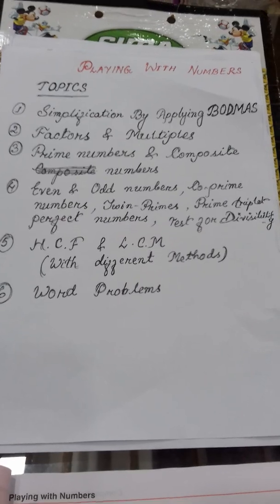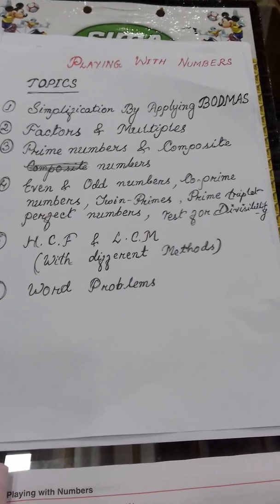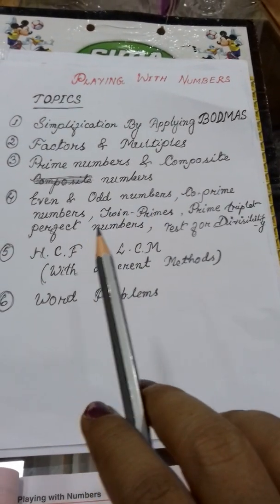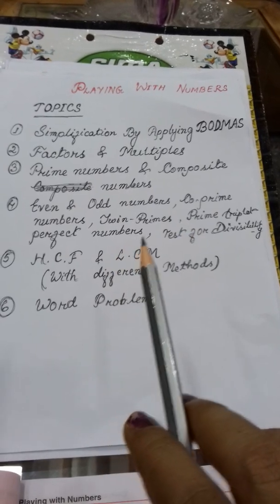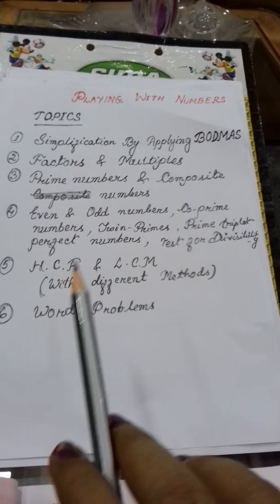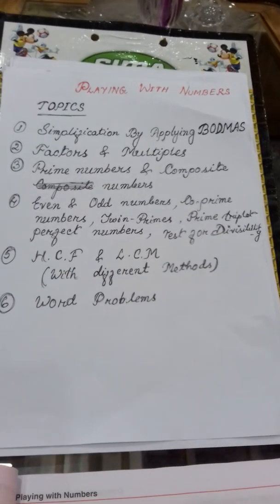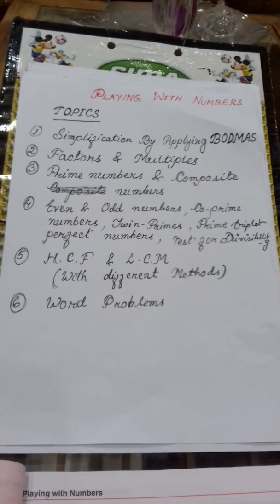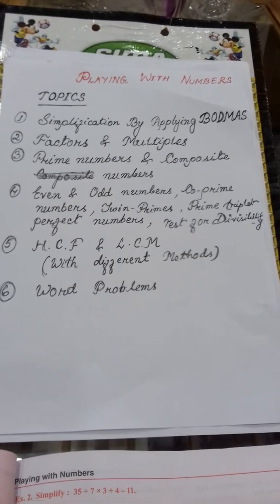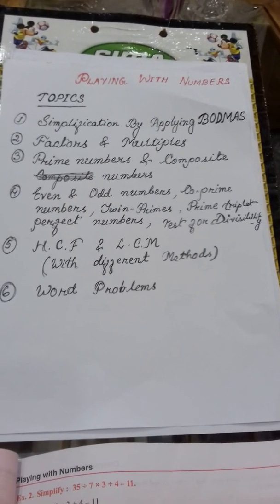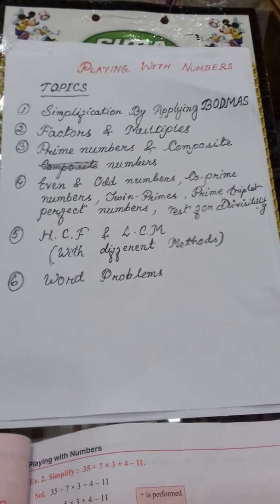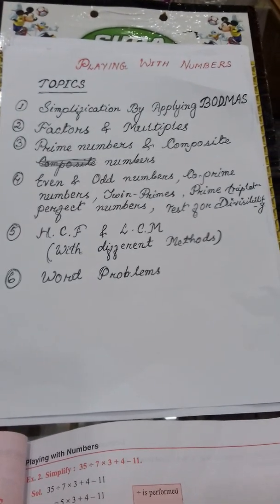This chapter's topics are simplification by applying the BODMAS rule, factors and multiples, prime numbers and composite numbers, even and odd numbers, co-prime numbers, twin primes, prime triplets, perfect numbers, tests for divisibility, HCF and LCM, and word problems. I think all these topics are known to you from class 5. You have done them already. But as maths is a practice, if you don't practice you will forget. So again I will discuss these things with you elaborately, along with the assignment.